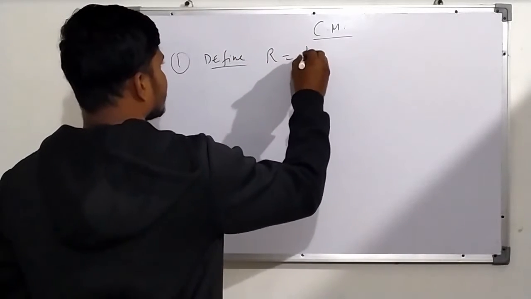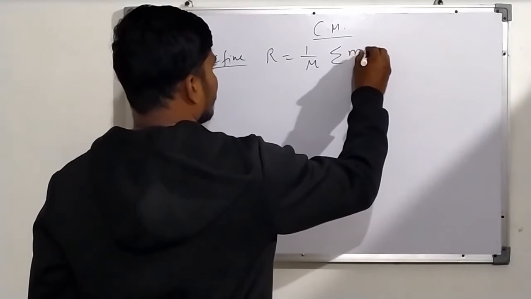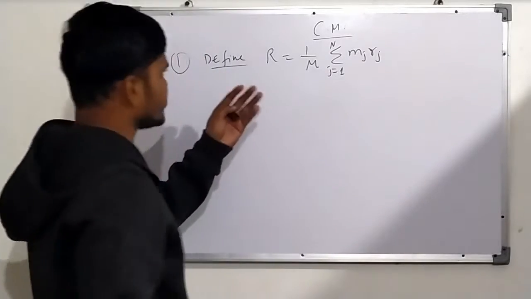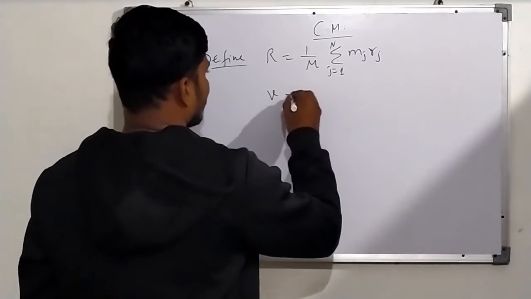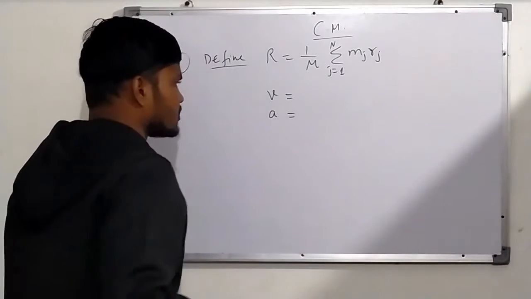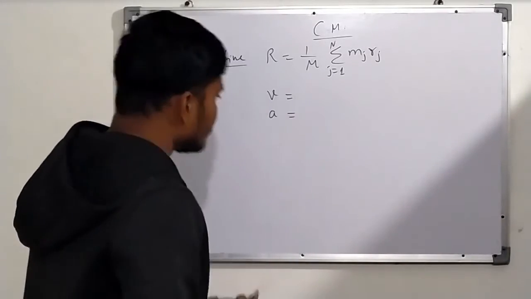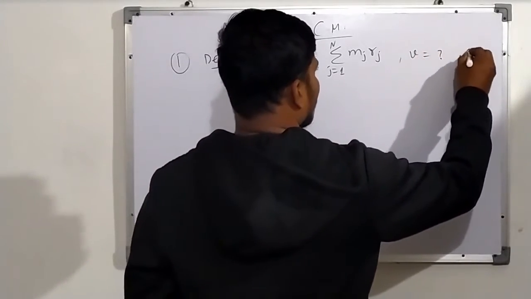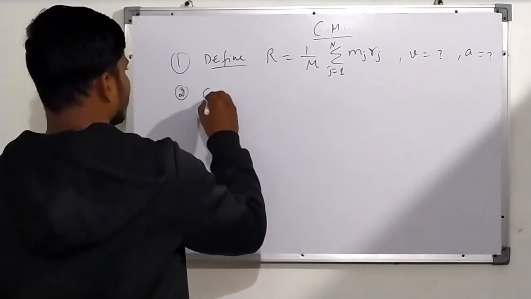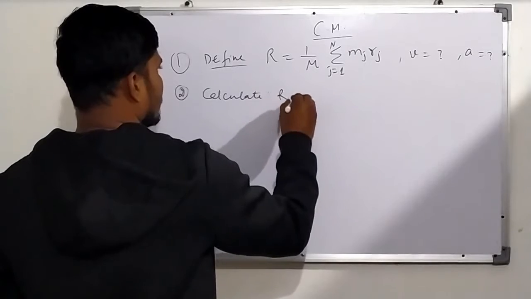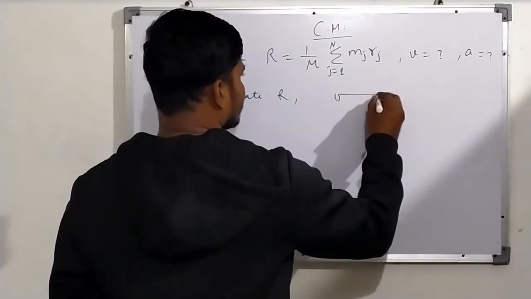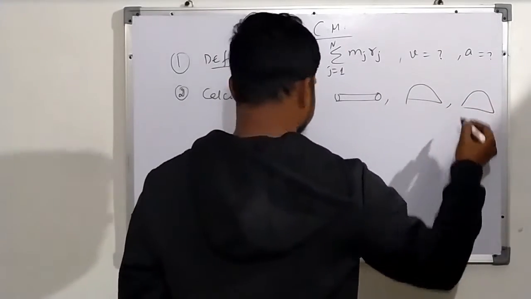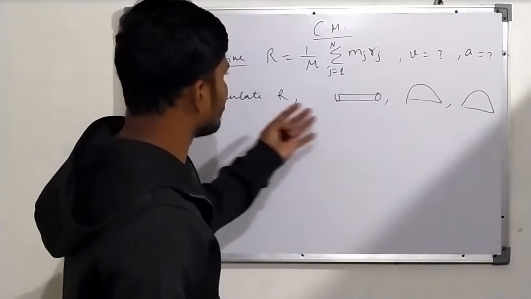In center of mass, first of all, we have defined where it is. It is the summation of all the smallest masses and their distances. We have first defined what the center of mass is, and then we have defined the velocity and the acceleration for center of mass. Then we have also calculated the center of mass for extended bodies, for example a rod, a continuous body, a semicircular rod, or a disc. So these are the things we have calculated in center of mass for the body.